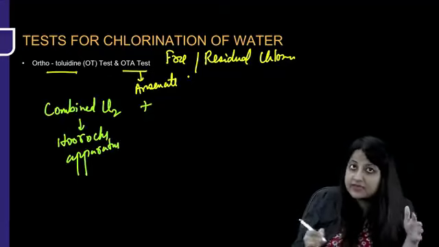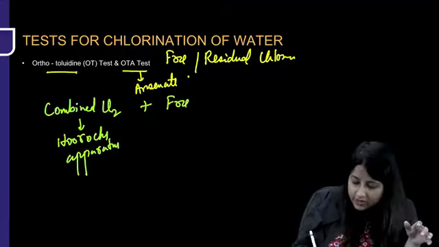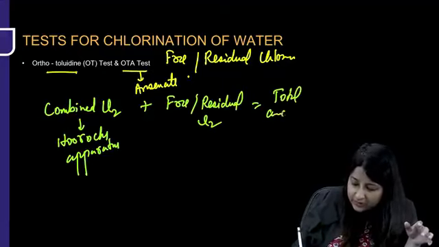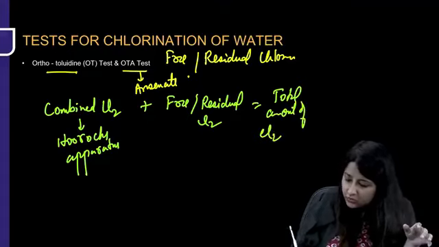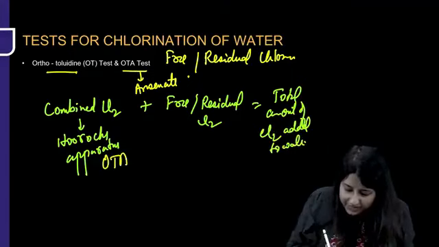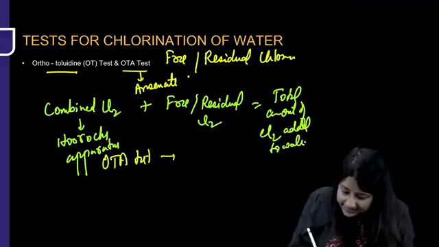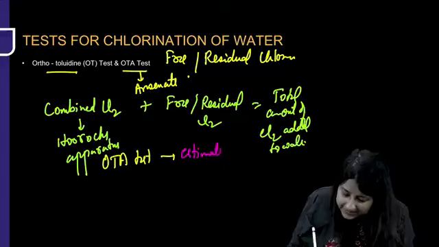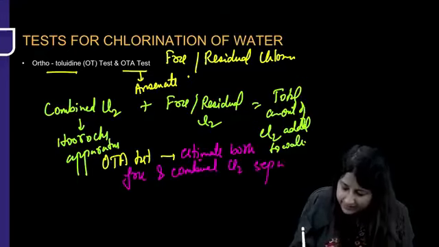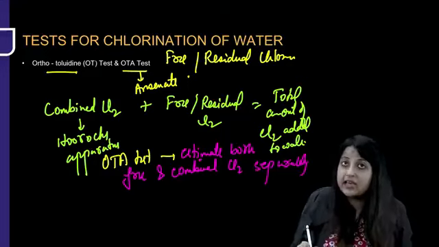Then we are adding some extra amount of chlorine, which is known as free or residual chlorine, right? So this is equal to the total amount of chlorine added to water. Now if you take OTA test, it can estimate both free and combined chlorine separately. This is a PYQ.